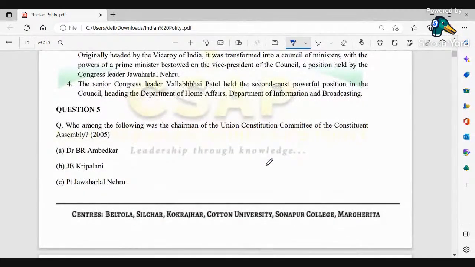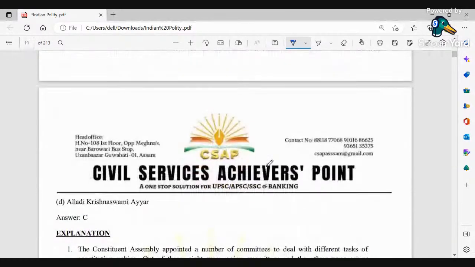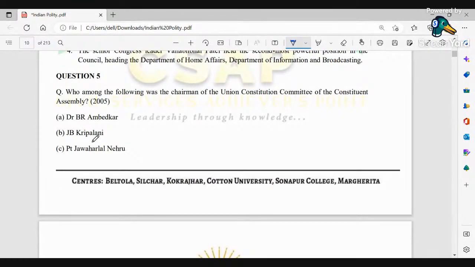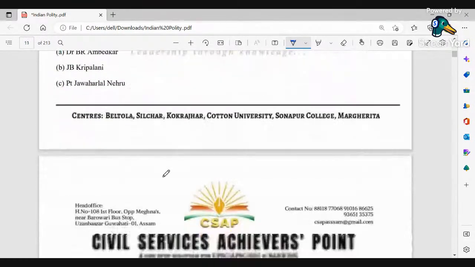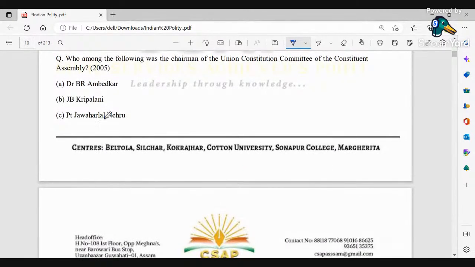Okay, now coming to the next one: who among the following was the chairperson of the Union Constitution Committee of the Constituent Assembly? Okay, so here we can directly analyze who can be the respective chairman: B.R. Ambedkar, J.V. Kripalani, Jawaharlal Nehru, as well as Alladi Krishnaswamy Iyer. So we could see that Jawaharlal Nehru was the chairperson of the Union Constitution Committee of the Constituent Assembly.